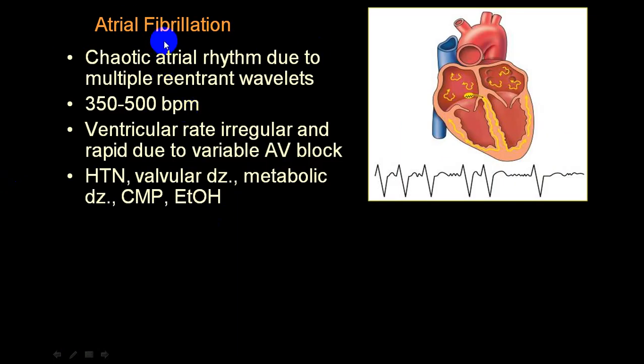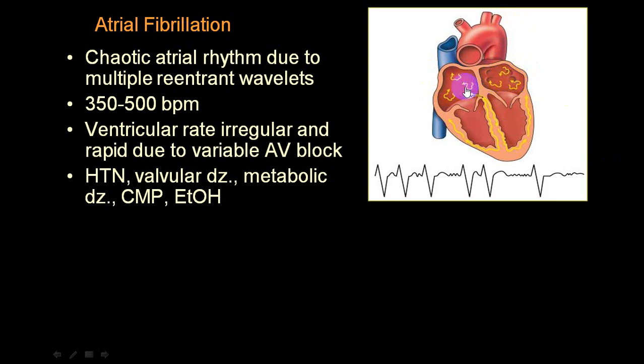While in atrial fibrillation, the atrium is having multiple foci and they are beating at a very fast rate, between 350 to 500 beats, and that's why there is hardly any atrial contraction. So there is chaotic atrial rhythm, no atrial contraction, so poor ejection into the ventricle, so stasis of blood, thrombus formation and thromboembolism, very common in atrial fibrillation.